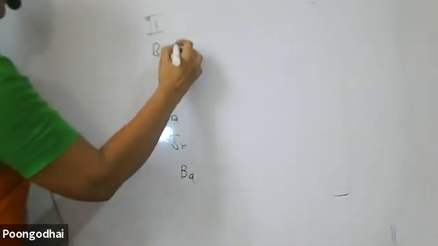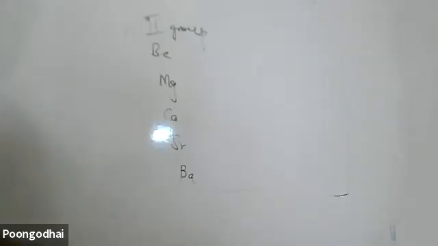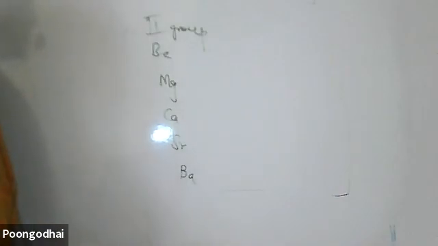This is the second group. I have taken the elements of the second group. Which is smaller and which is bigger? Beryllium is smaller. Barium is larger. Why? Because the size increases when you move down the group. When you move down the group, size of the atom increases.